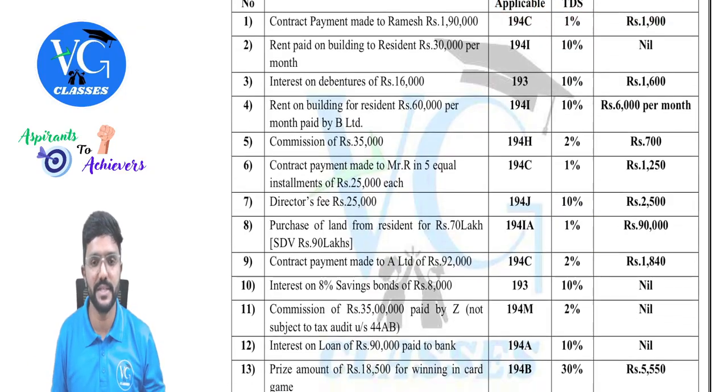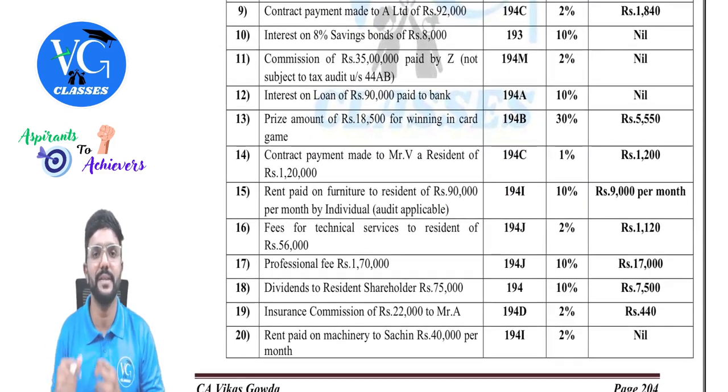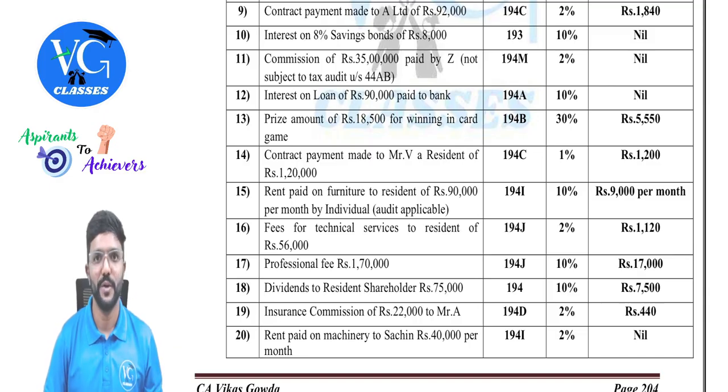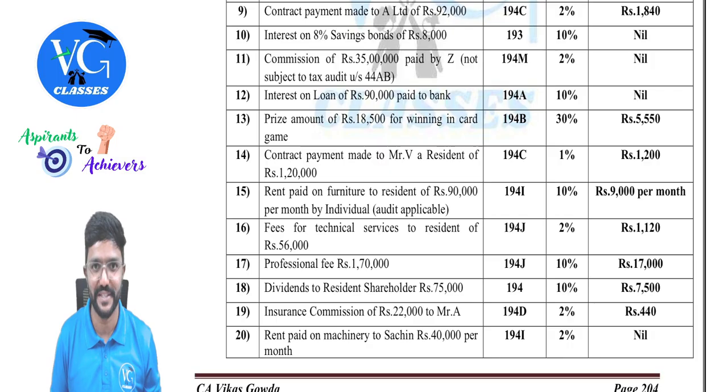Clear? I have just given the list of expenses and payments where we need to identify, and I have already given the answer. Please go through it, guys. This is for practice sake. In the exam, they will give 2, 3, or 4 transactions and ask you to explain the implication of TDS on that particular transaction. And if it is asked in descriptive type, obviously you have to explain and write. How do you write it? I have given it under additional questions, a few questions which were asked in past exams.